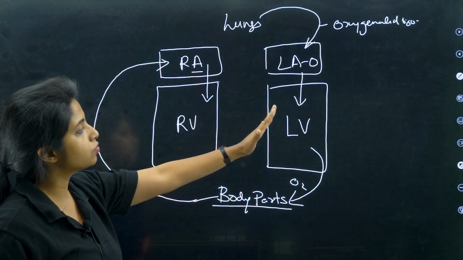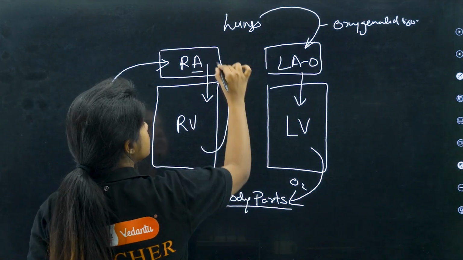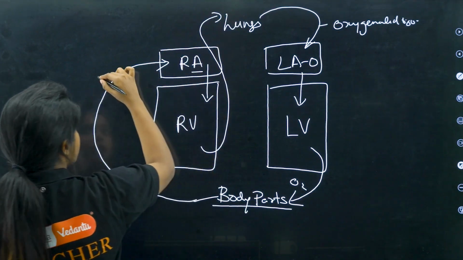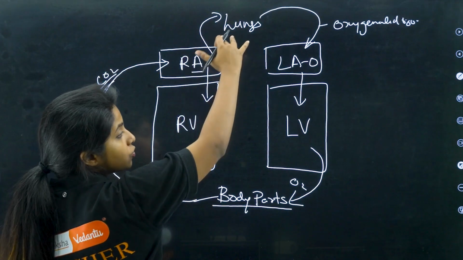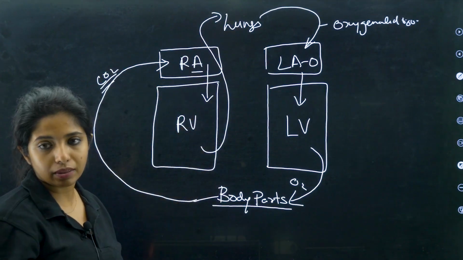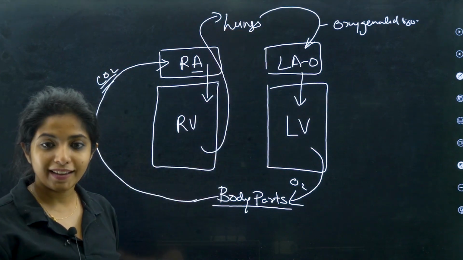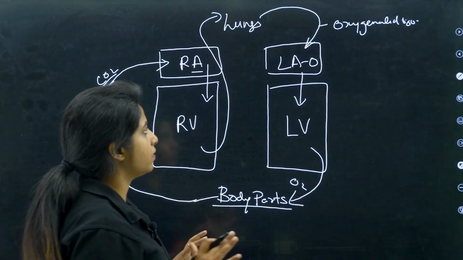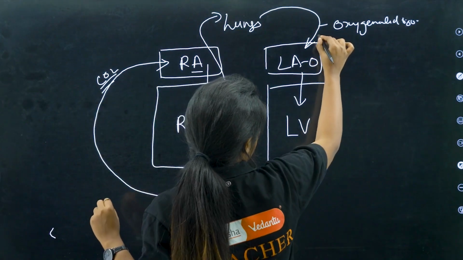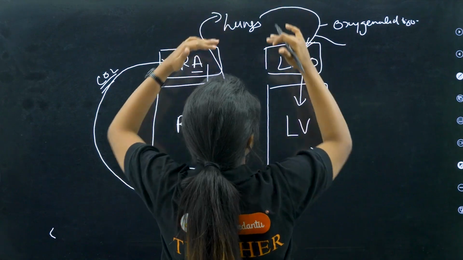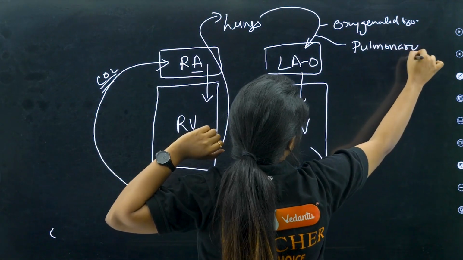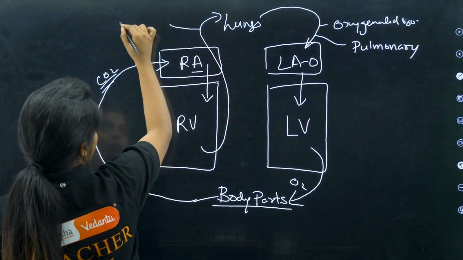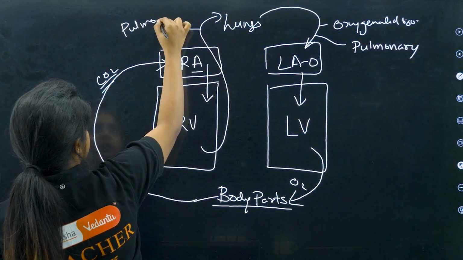Now, this deoxygenated blood has more carbon dioxide. It will be going back to the lungs so that oxygenation, the exchange of gases, can happen there, and again you can supply the blood. Now, who is who? What is the blood vessel that is there? Always remember, the one between the lungs and the heart will have the word pulmonary. So, this is also some pulmonary, and this will also be some pulmonary vessel.